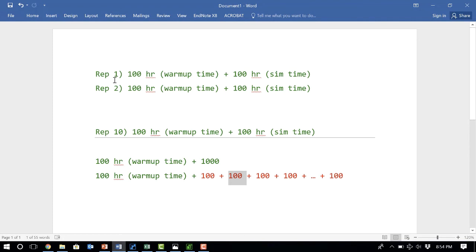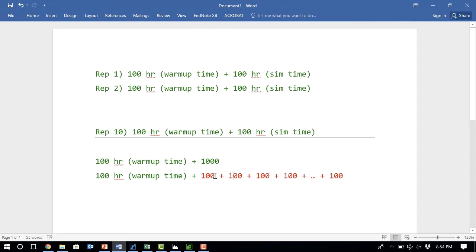So again, either you run it for multiple replications, but in each replication, make sure you assign the warm-up time, because in each replication you start from 0 parts in the system. So you have to get rid of the warm-up time in each replication. And then continue running the simulation for whatever time you want. Or the second method: just run the simulation once, get rid of the warm-up time, and then continue running it for a longer time. Then you can tell the simulation to divide this longer time into smaller intervals for you, and report the results for each one of these intervals. And we call them batch mean.